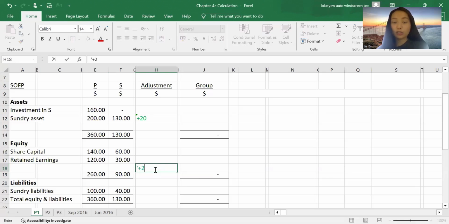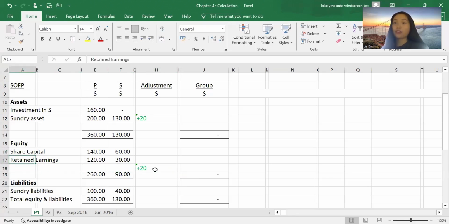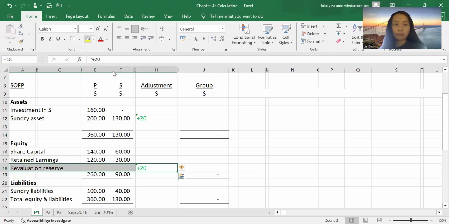Why? Do you still remember what is included under equity? You have share capital, you have retained earnings, and you have a lot of different types of reserve, where in this case, we call it a revaluation reserve in the subsidiary's books. So that now you get a balanced statement of financial position.